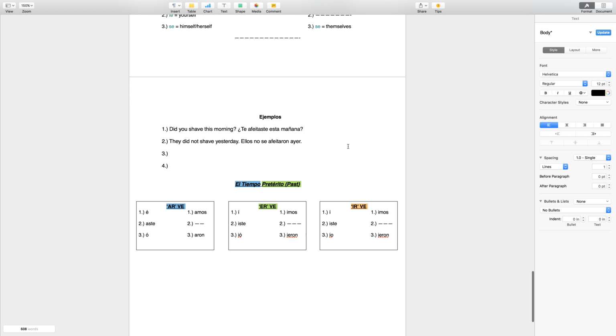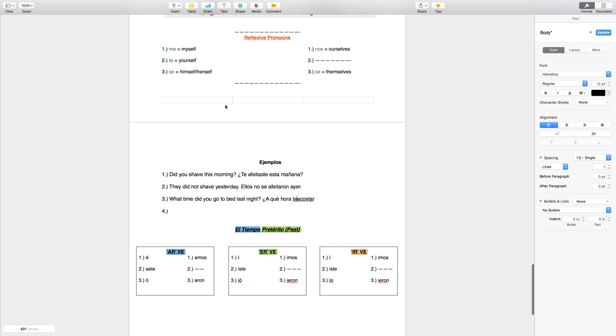If we were to say, what time did you go to bed last night? Verb is acostarse, AR verb. So we start out with a qué hora, at what time. Acostarse, to go to bed. Take the SE off, go to the beginning.